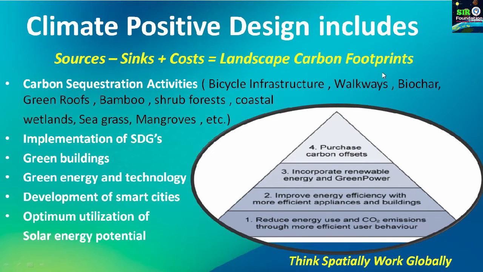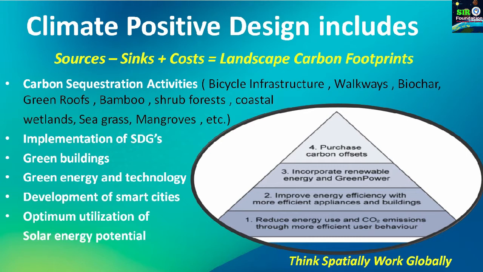Any action is measured on this principle: the source of carbon from that action, minus how much carbon sequestration that action makes available, which is the sink, plus the cost incurred to build that project or carry out that action. The combination of these three things in this formula gives us the landscape carbon footprint.